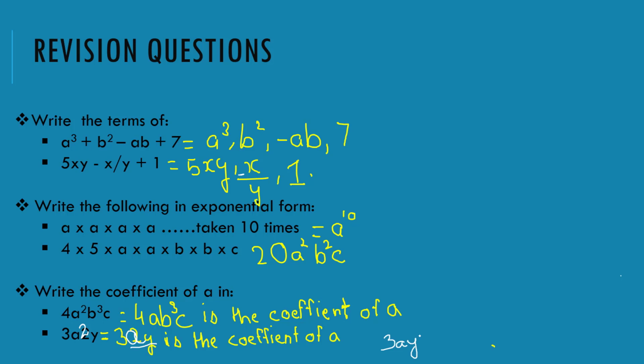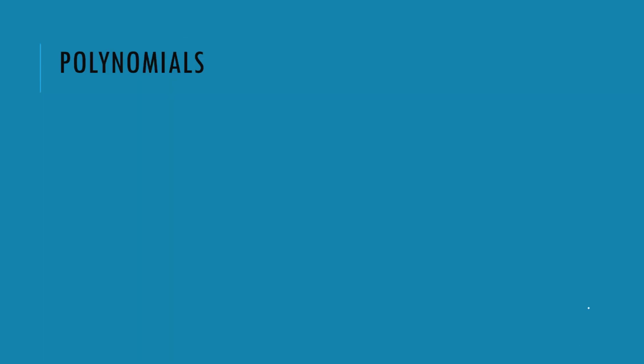Okay. So let's learn something new now. Polynomials. So let's start with polynomials. Polynomials are algebraic expressions with multiple terms. So poly means multiple, okay? And nomial means here terms. Interesting. So let me write something. 3x cube plus x square minus 7. So this is a polynomial.